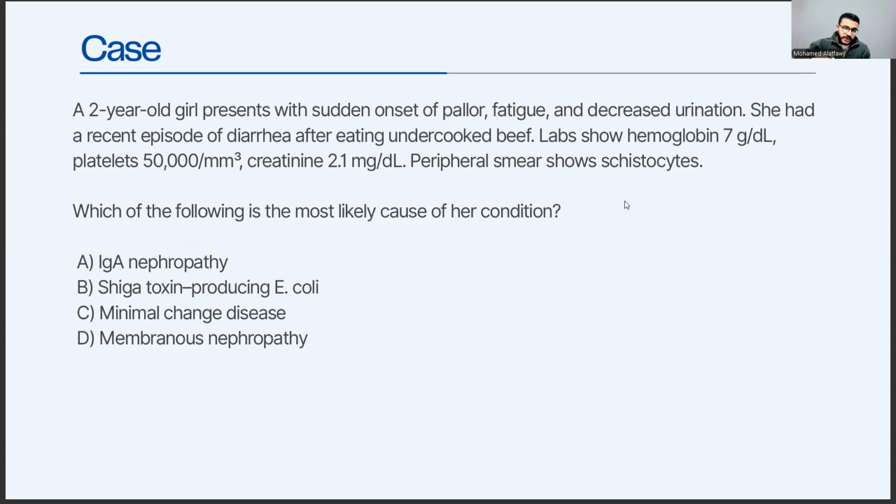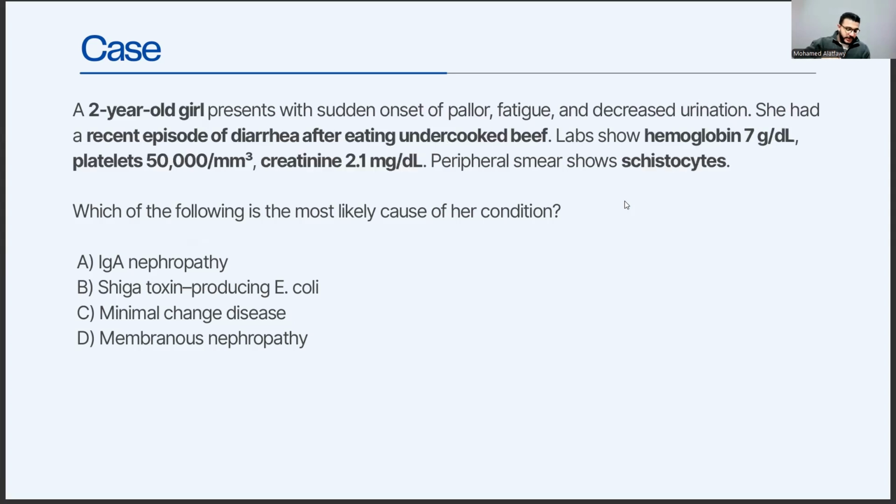A. IgA nephropathy. B. Shiga toxin producing E. coli. C. Minimal change disease. D. Membranous nephropathy. So now, guys, pause the video, try to figure out the correct answer, and play the video again.